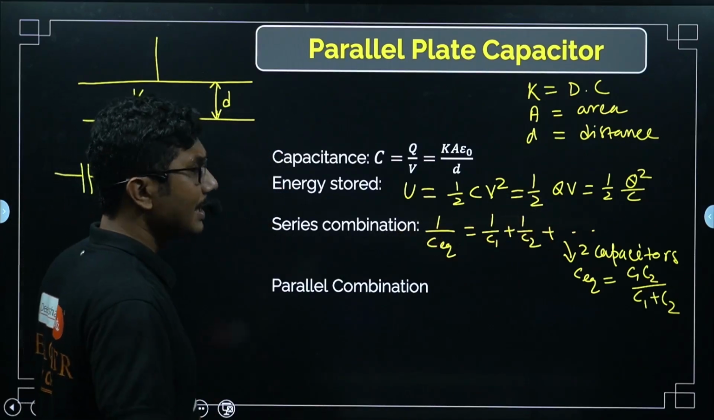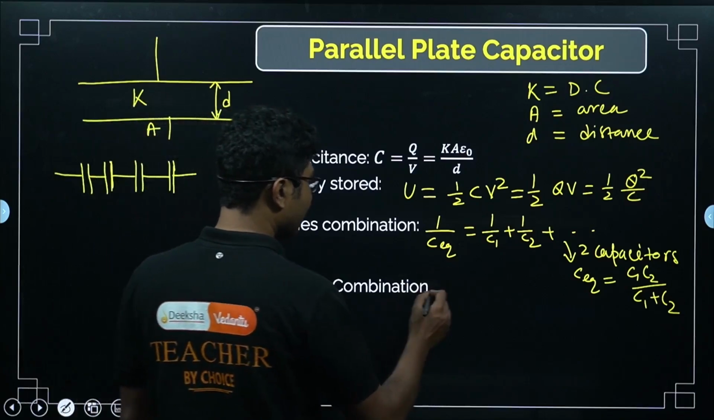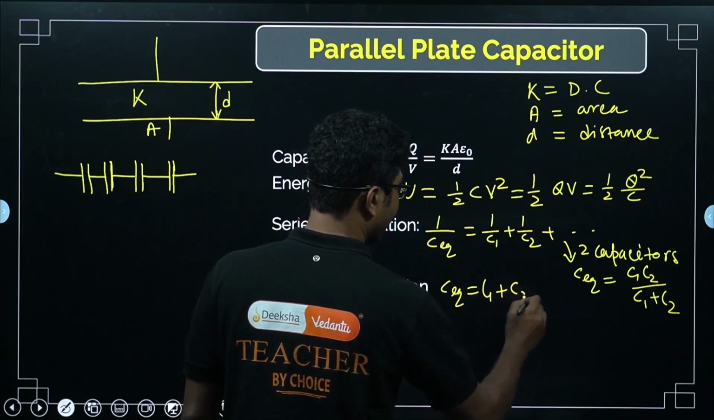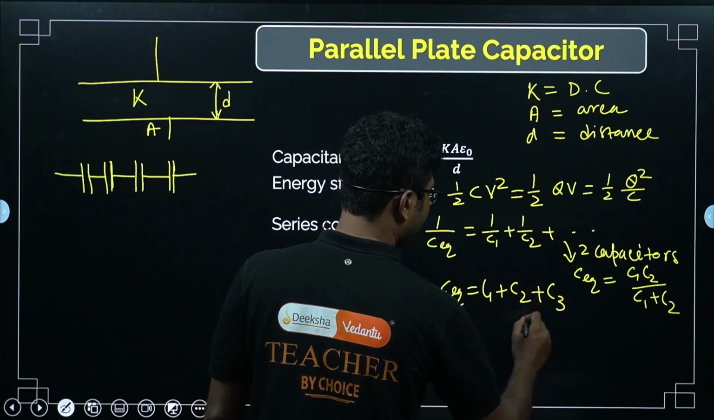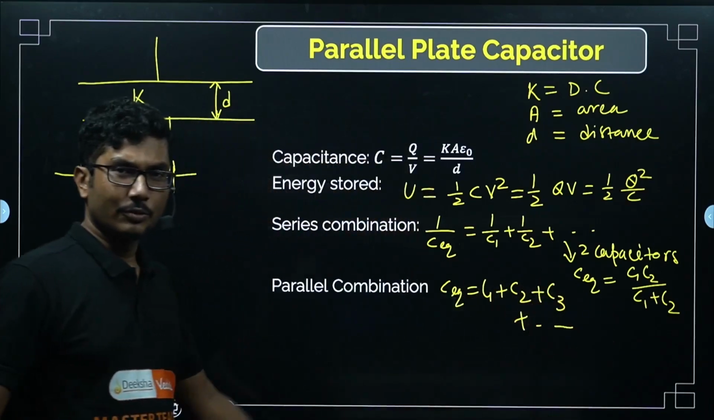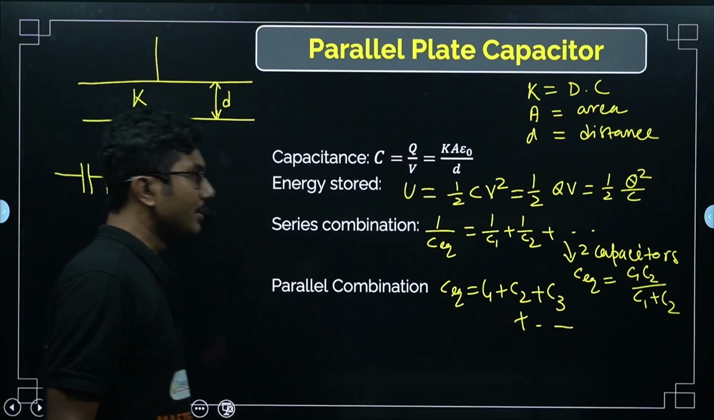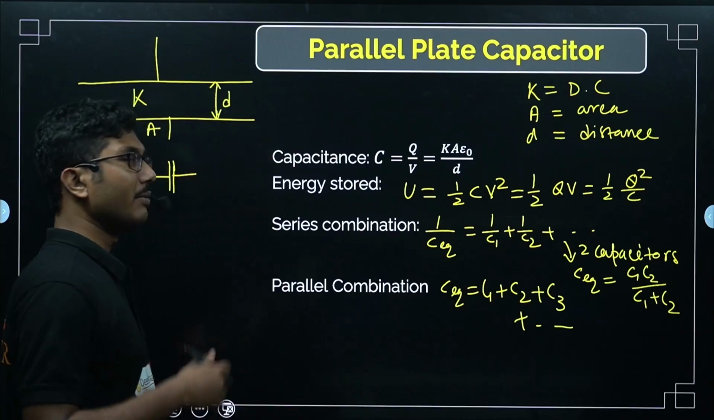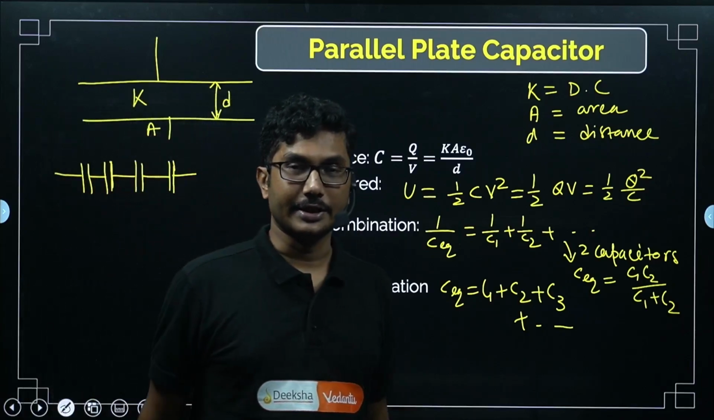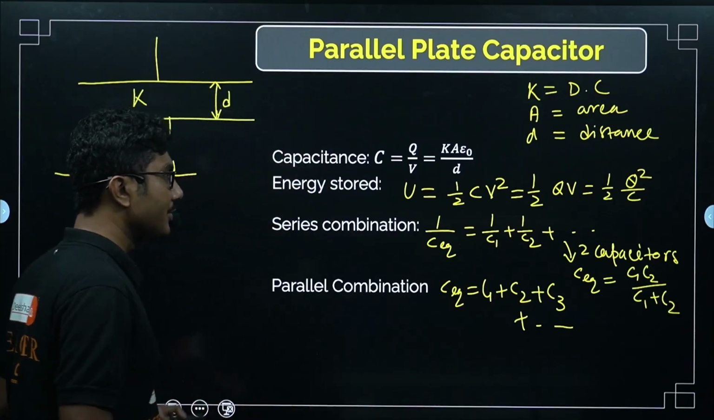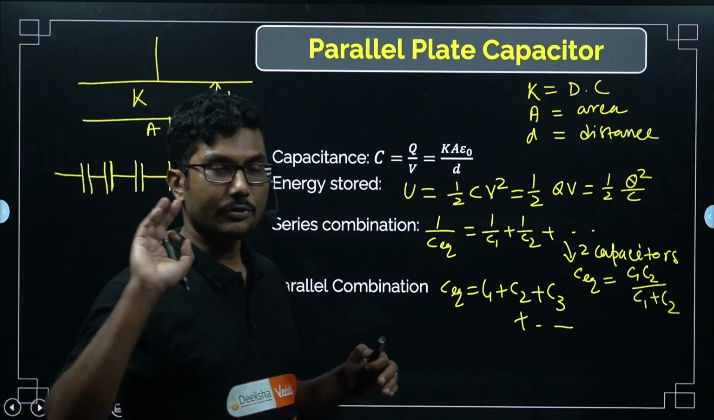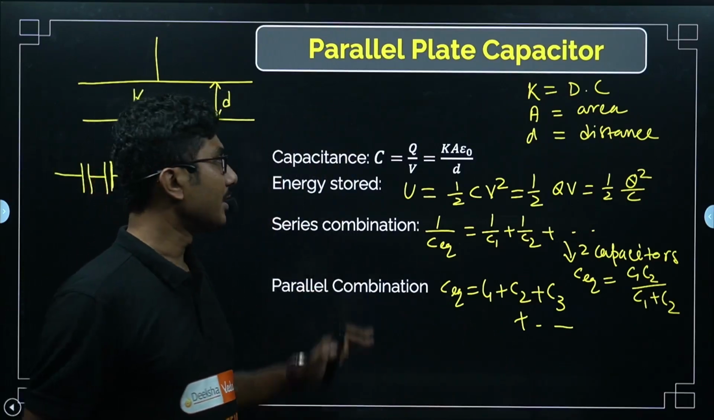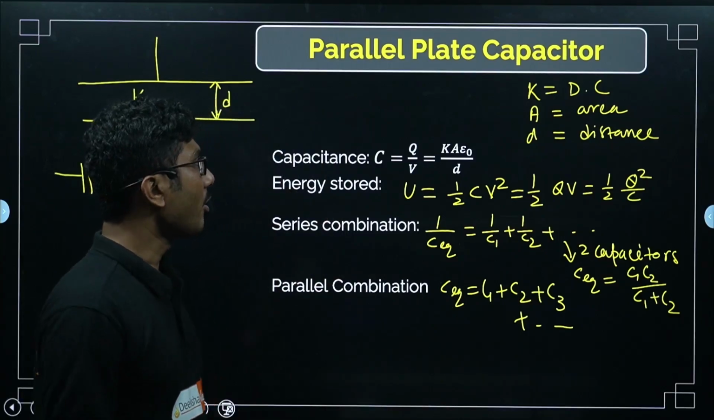Parallel combination, in case of parallel combination, it is the easiest formula. Parallel combination C equivalent is C1 plus C2 plus C3 plus dot dot dot. There is no problem in that. So if you remember all these formulas, you will be able to solve more than two questions in your KCET. Also, if you are preparing for JEE and for your board exam, these formulas are very, very important.